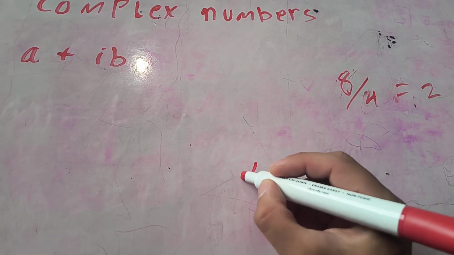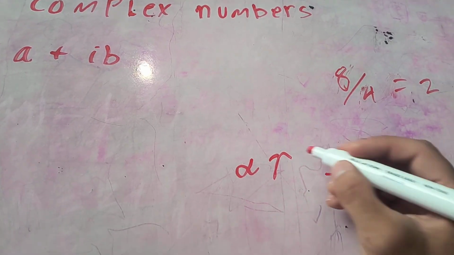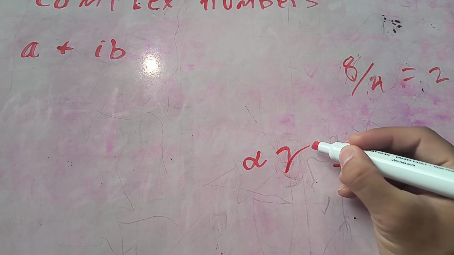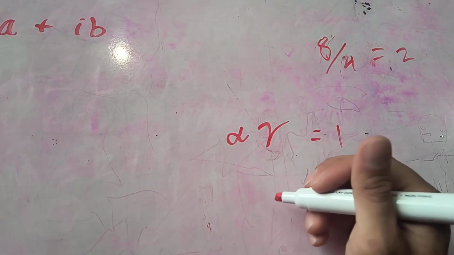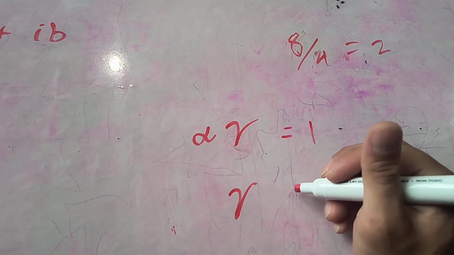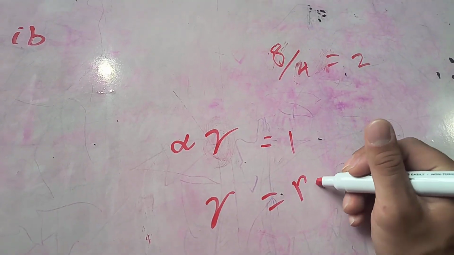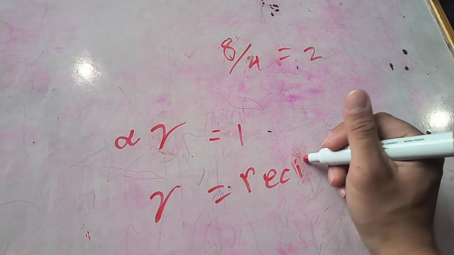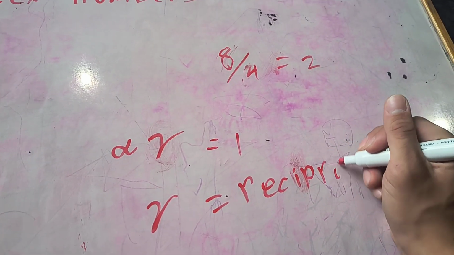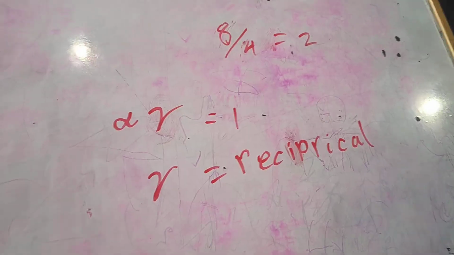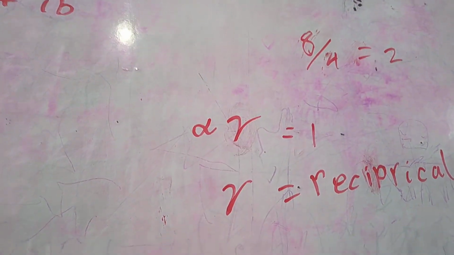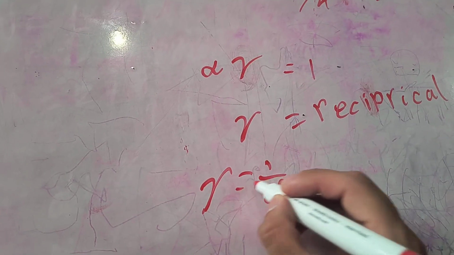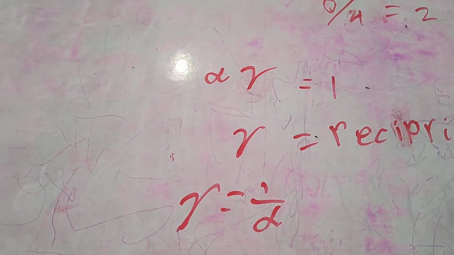So we would say alpha times gamma is equal to 1, where gamma is the reciprocal of alpha, meaning that it's 1 over alpha. That's what gamma is equal to.